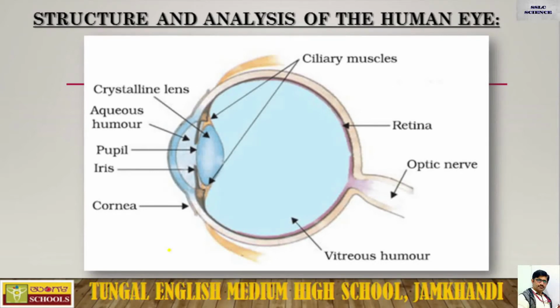As I said, it is the outermost region of the eye. The cornea allows the light to enter the eye.